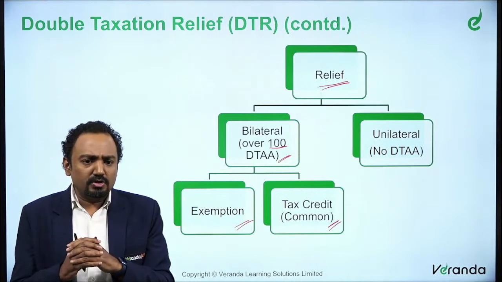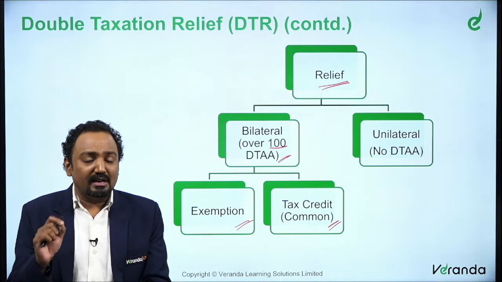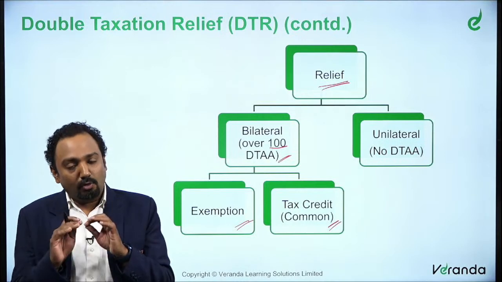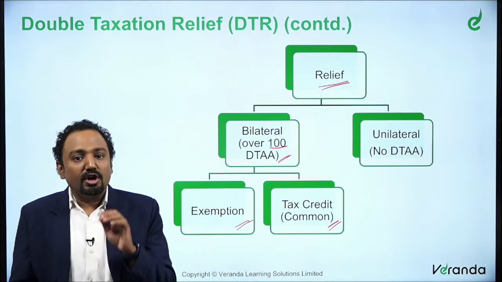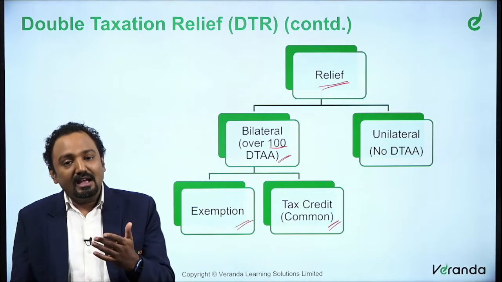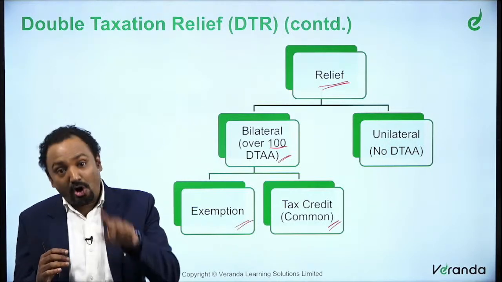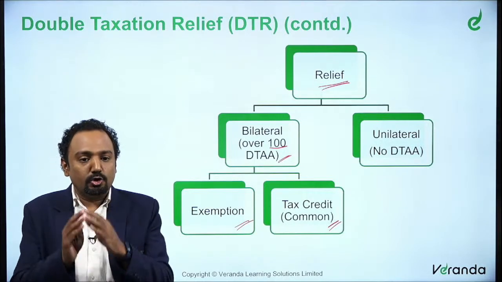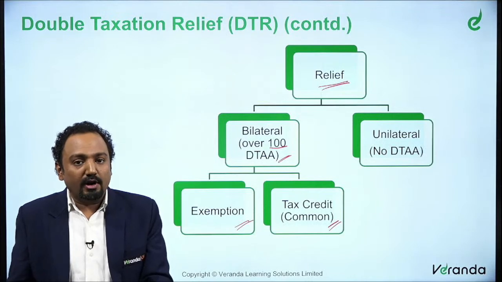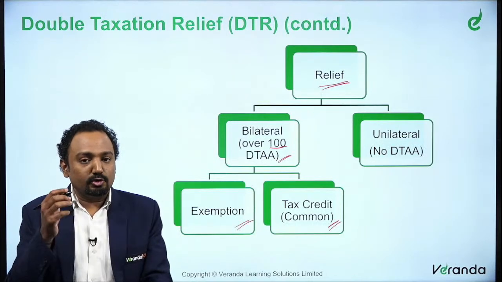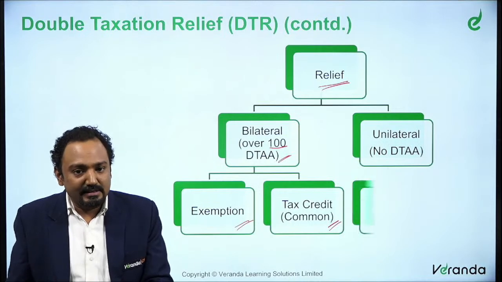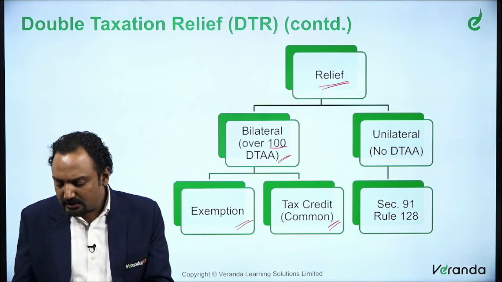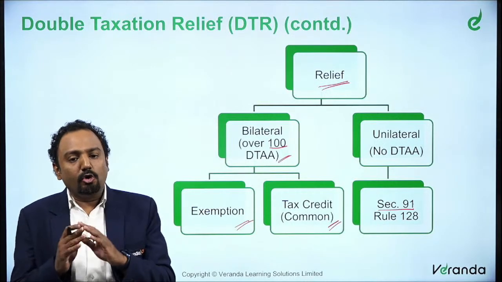This is a common approach because there is no ambiguity about who should tax and when it should be taxed. One country will tax, the other country will also tax, and the resident country will give you a tax credit, to say that to this extent, you can take credit of whatever you have borne in the other country. So, to avoid double taxation, this tax credit is one of the common approaches. Whereas for the unilateral case, where no DTA is applicable, the provision is discussed in section 91.